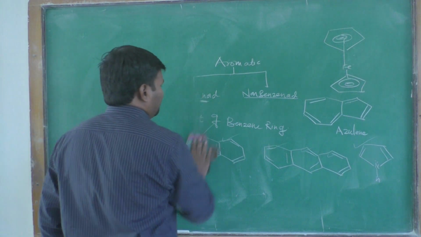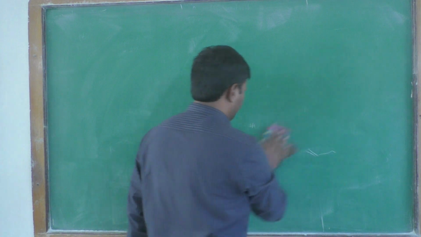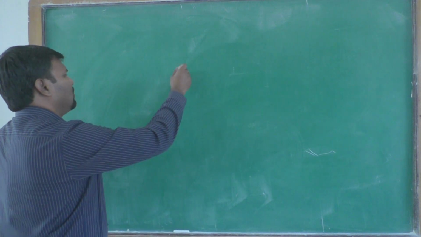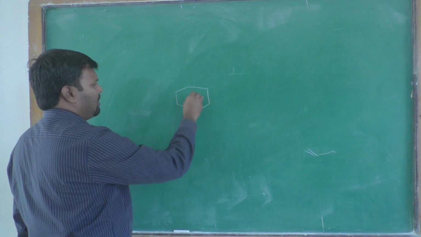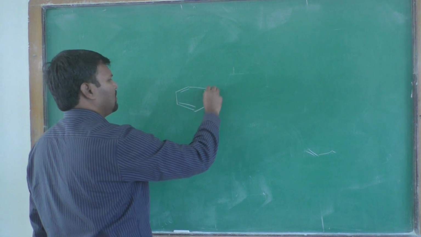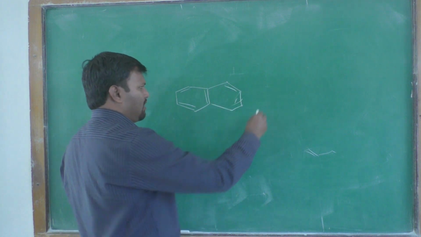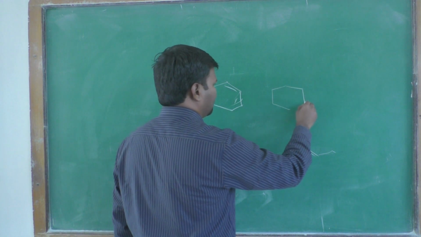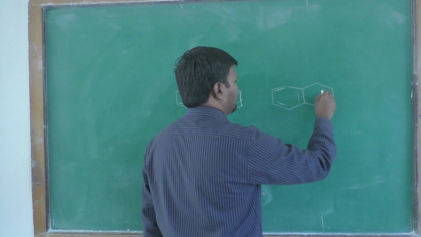Now we will discuss the benzenoid compounds. The first example we can take as a benzenoid compound is naphthalene, and we also have anthracene. Instead of anthracene, we will see phenanthrene.